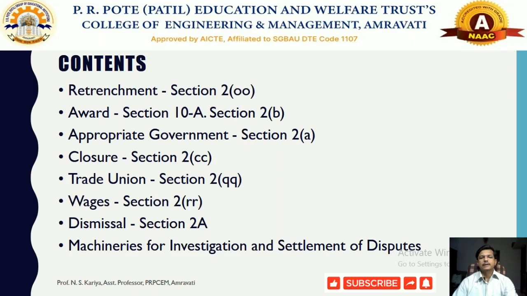The contents of today's session are: retrenchment, which is defined in section 2(oo); award, in section 10A as well as section 2(b) of the Act; appropriate government, which is defined in section 2(a); closure, which is defined in section 2(cc); trade union, defined in section 2(qq); wages, which is defined in section 2(rr); dismissal of any particular workman, also defined in the Industrial Dispute Act 1947; and the important mechanism the government of India has made, that is called the machinery for investigation and settlement of industrial dispute.